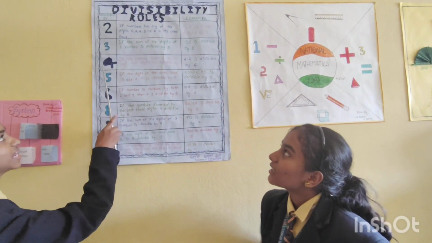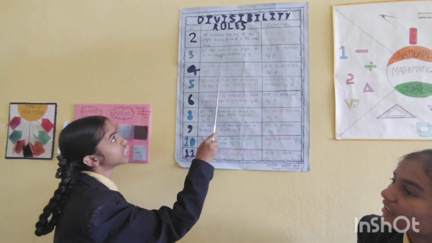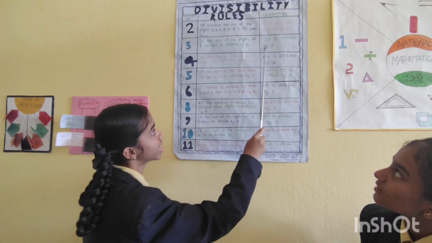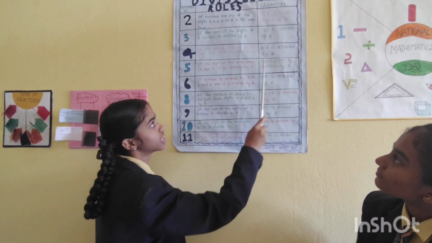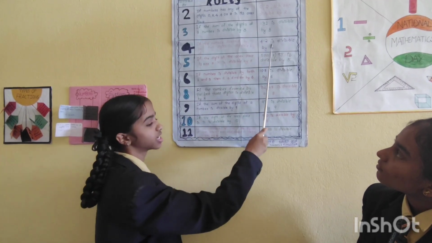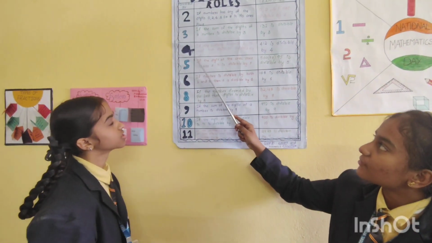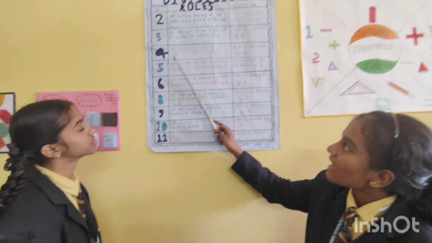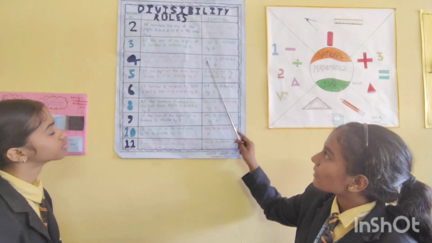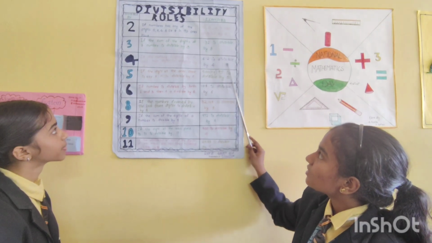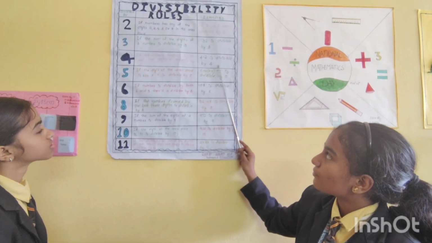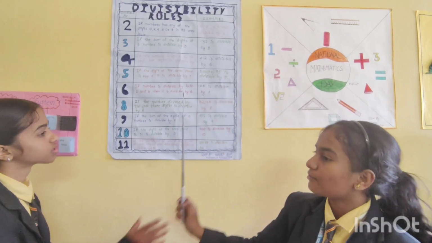Now I am going to explain the divisibility rule of 3. If the sum of the digits of a number is divisible by 3, then the number is also divisible by 3. For example, 132 is divisible by 3 because 1 plus 3 plus 2 becomes 6, and 6 is also divisible by 3. The next divisibility rule is 4. If the number formed by its last 2 digits is divisible by 4, then it is divisible by 4. For example, we have 412. 412 is divisible by 4 because the last 2 digits are 12, which is divisible by 4. So 412 is also divisible by 4.